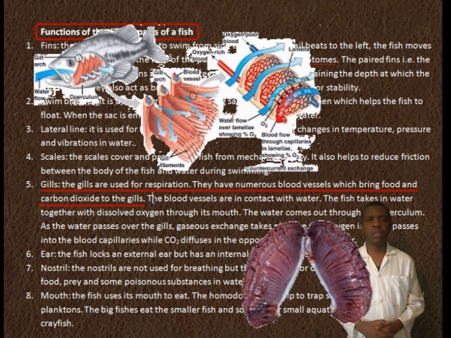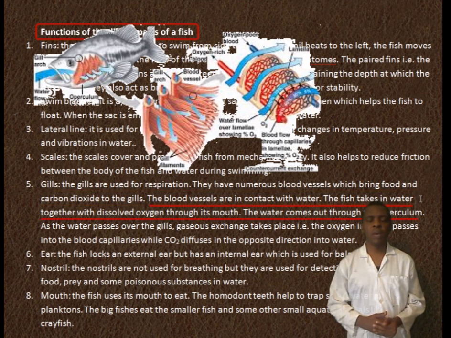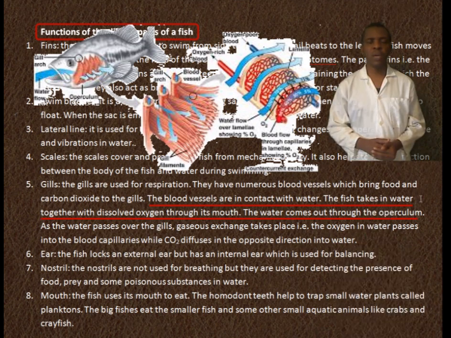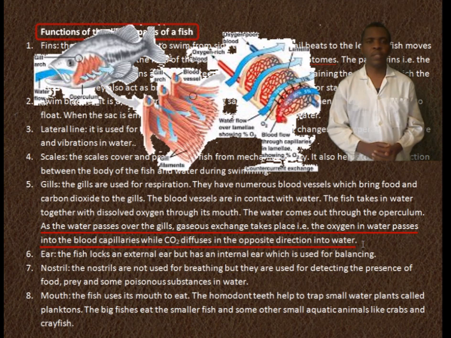Gills. The gills are used for respiration. They have numerous vessels which bring blood and carbon dioxide to the gills. The blood vessels are in contact with water. The fish takes in water together with dissolved oxygen through the mouth. The water comes out through the operculum. As the water passes over the gills, gaseous exchange takes place. That is, the oxygen in the water passes into the blood capillaries, while carbon dioxide diffuses in the opposite direction